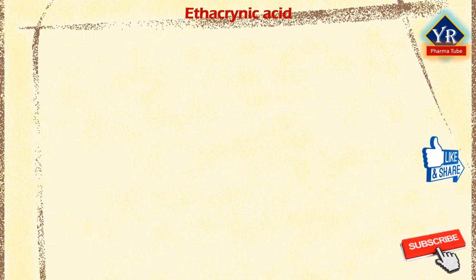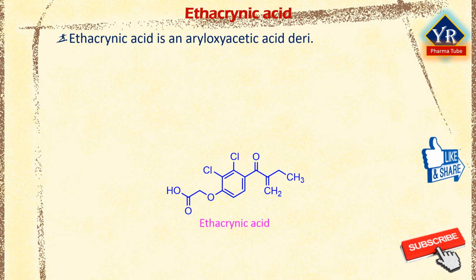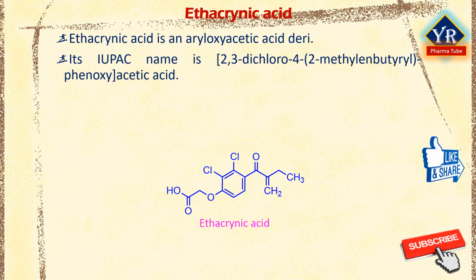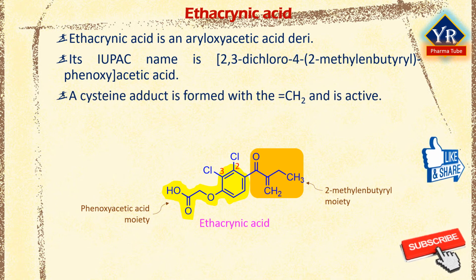And the last drug of this lesson is ethacrynic acid. Ethacrynic acid is an aryloxyacetic acid derivative without sulfonamide substituent belonging to the loop diuretics. Its IUPAC name is 2,3-dichloro-4-(2-methylene-butyryl)phenoxyacetic acid. It is an unsaturated ketone derivative of phenoxyacetic acid containing a ketone group and a methylene group. A cysteine adduct is formed with the methylene group and this is the active form.